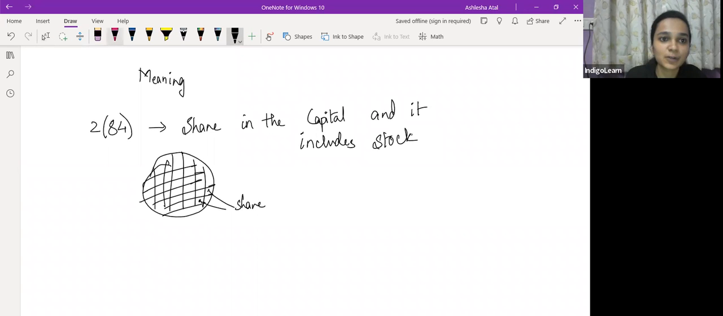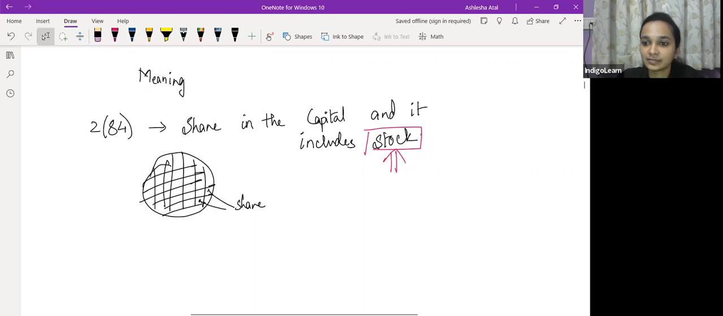Now, I have a question for all of you, and I know that you all have understood the meaning of share even at your foundation level. So, मेरा question ये है that what do you understand by this term stock? This term stock is definitely not stock in trade. Stock in trade की बात नहीं हो रही है यहाँ पे. So, what does this term stock stand for, which is included in the definition of share? So, share in the capital and it includes stock. So what does stock stand for here?